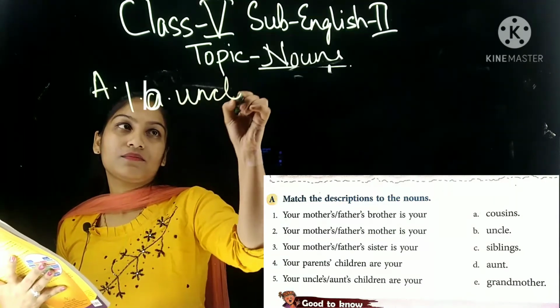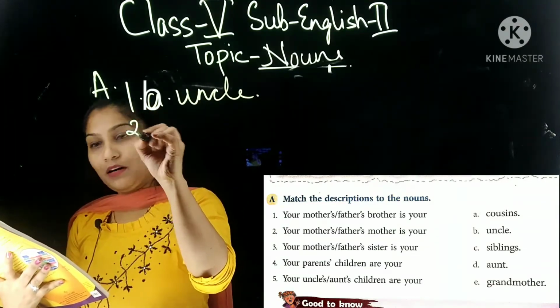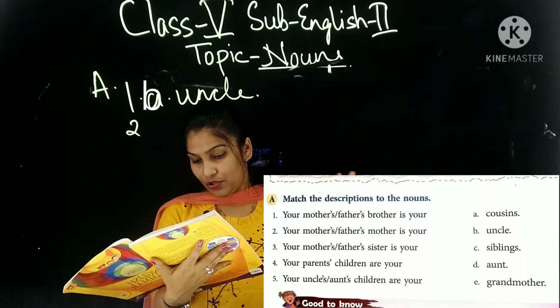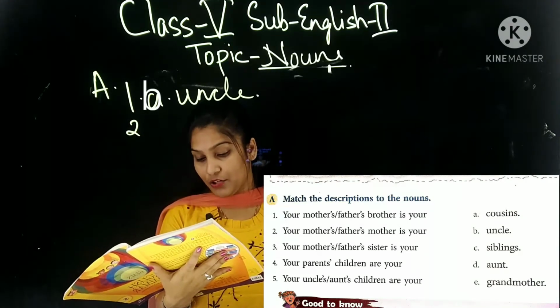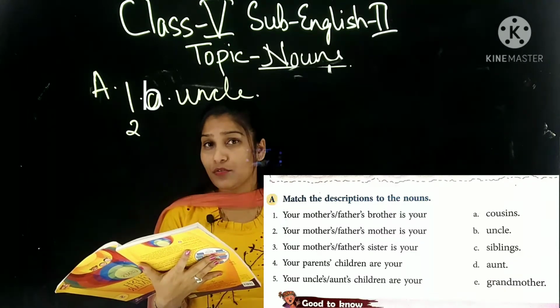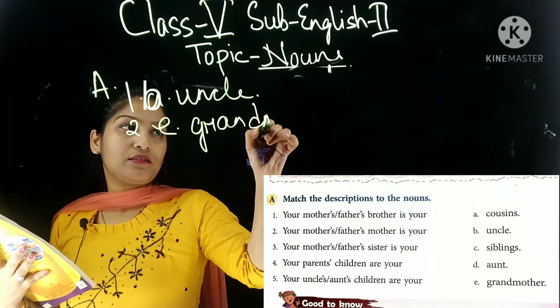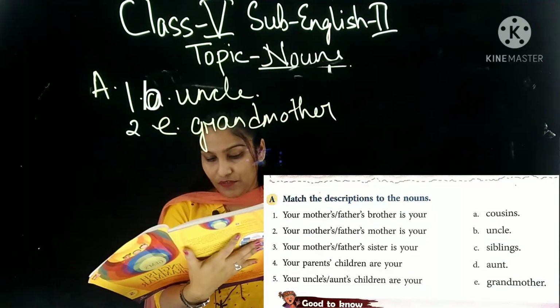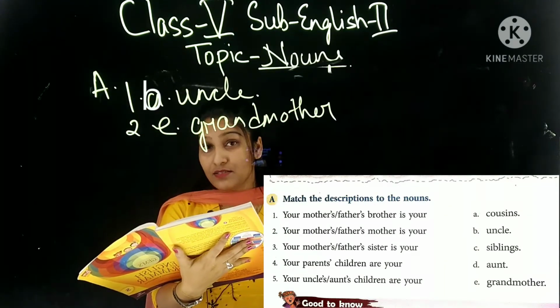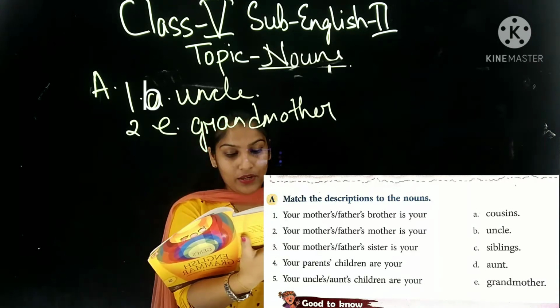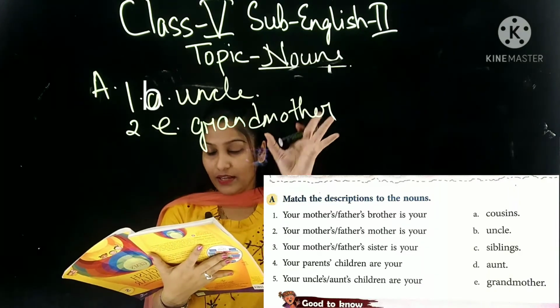Now, number 2 will match with your mother's or father's mother. Your mother's mother will be your grandmother. Okay? So if I ask you your mother's or father's father, that will be your grandfather. So in this way you will match this one in your book.